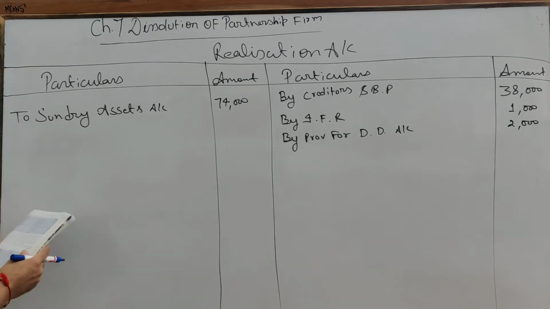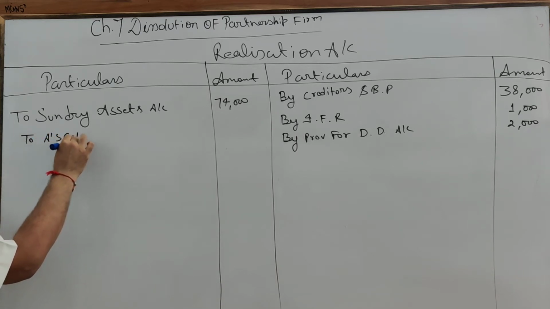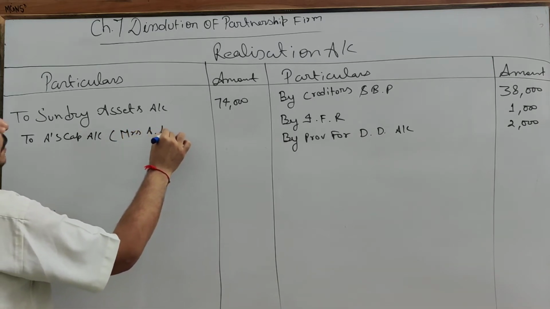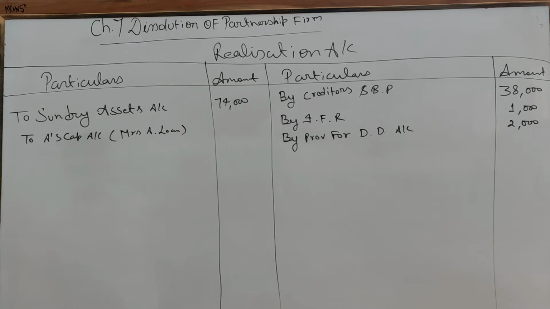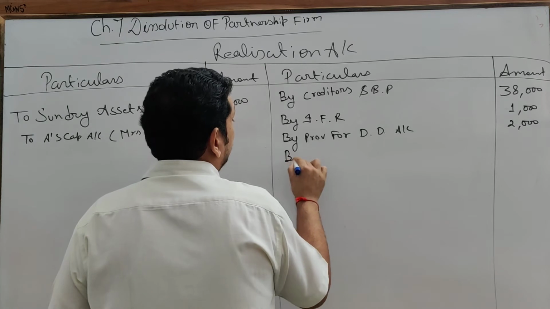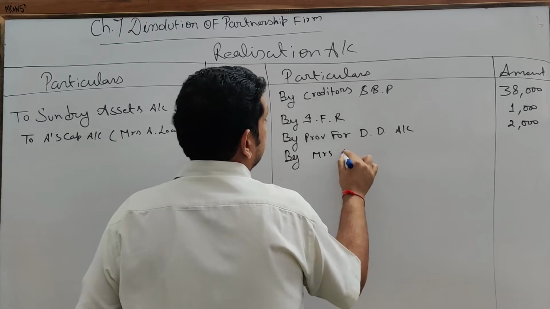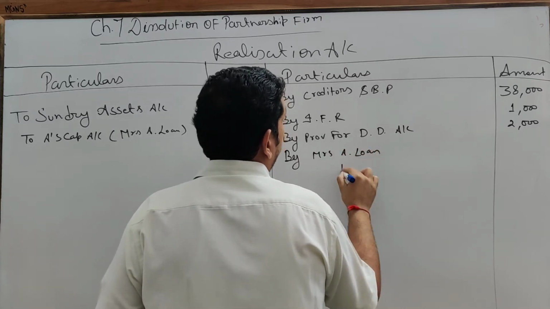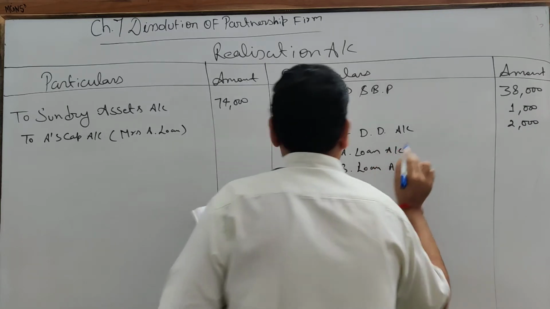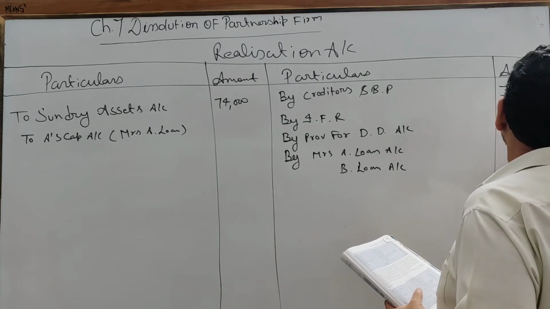Now A has agreed to pay Mrs. A's loan, so we are going to debit A's capital account, and in bracket you will write what he has taken: Mrs. A's loan. Partner's wife's loan will also come here: by Mrs. A's loan and Mrs. B's loan account, 5,000 and 10,000.